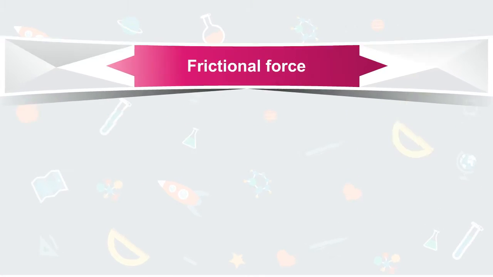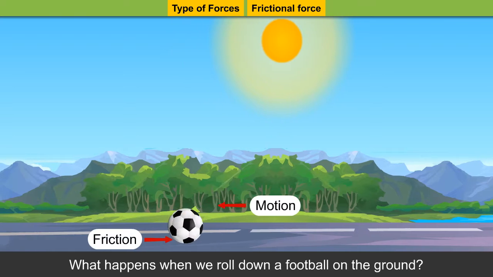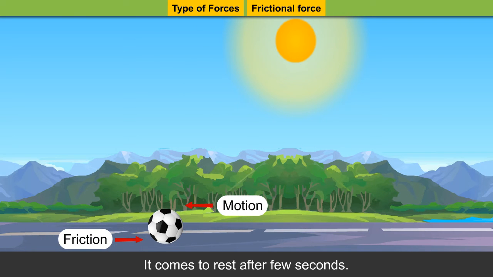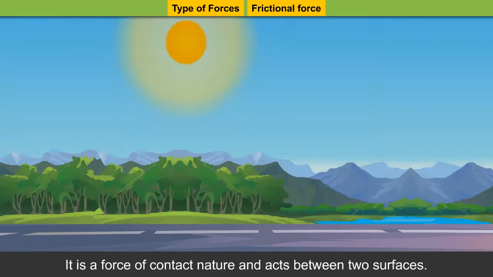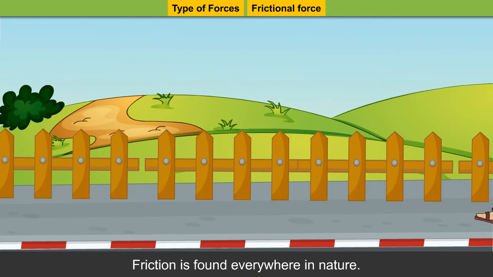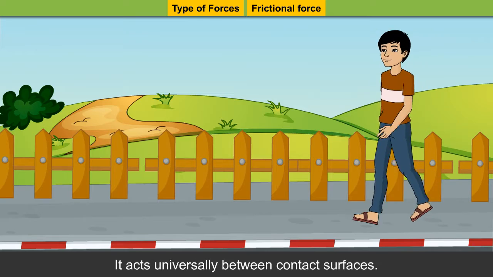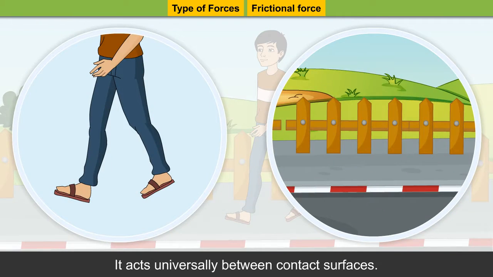Frictional force. What happens when we roll a football on the ground? It comes to rest after a few seconds. This happens due to friction. The force which opposes the motion is known as frictional force. It is a force of contact nature and acts between two surfaces. Friction is found everywhere in nature. It acts universally between contact surfaces.